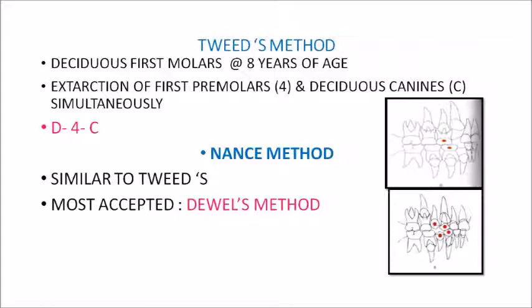Now of all these methods, the most accepted one is your Devil's method, which is CD4, and Tweed's and Nann's method is employing the sequence of D4 and C. So please be thorough with the sequences, don't get mixed up. For Devil's method it is always C, D and 4. We are ordering 4 CDs in Devil's method, whereas in Tweed's and Nann's method it is D4C.